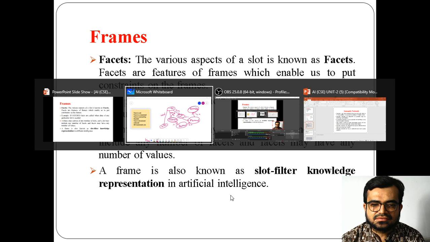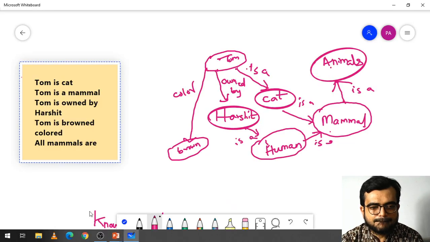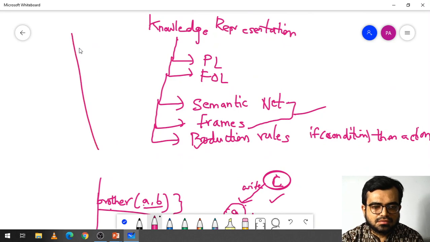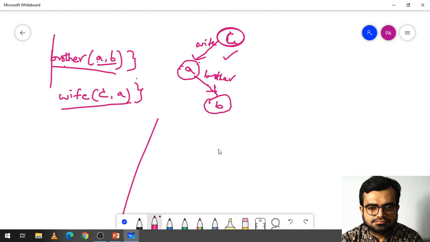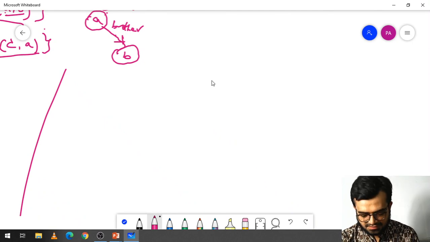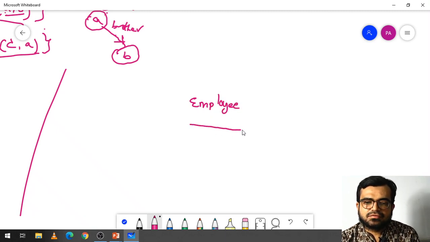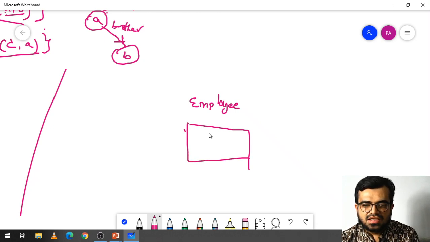For example, I'm just taking an entity called employee. Now I can represent the information here in a record-like structure, with slots and fillers, I mean slot values.